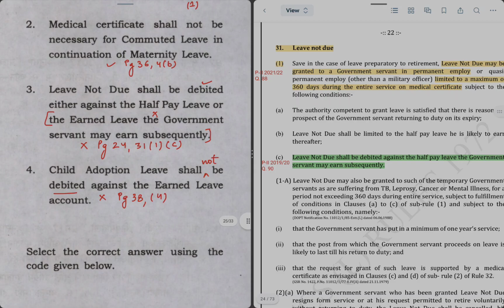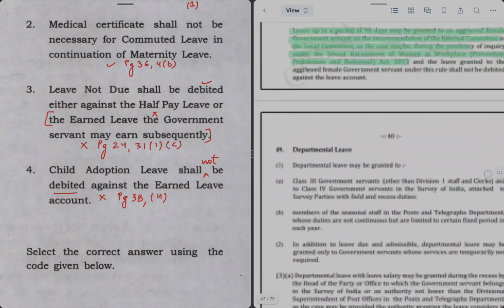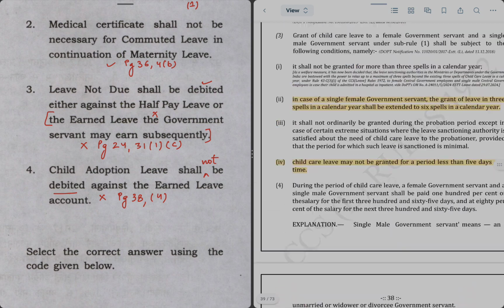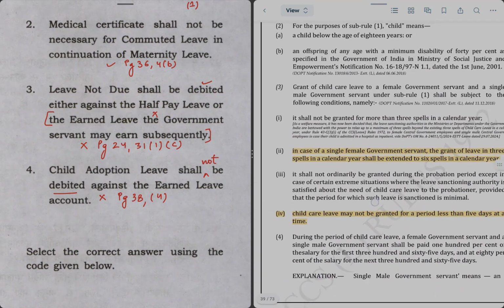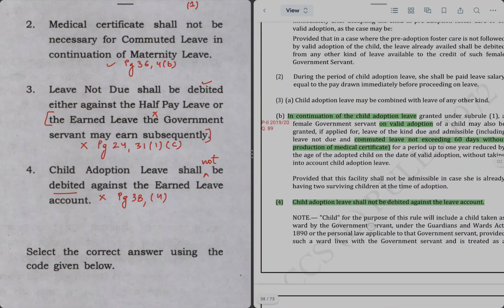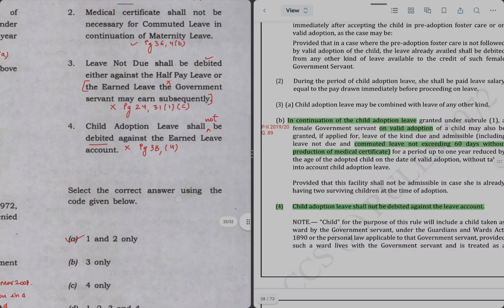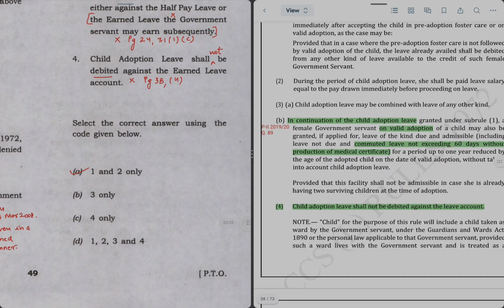Child adoption leave shall not be debited against the earned leave account. So we saw it earlier on page 38, in subpara 4. One second, on page 38 we are here in para 4, it is saying that child adoption leave shall not be debited against the leave account. So this is the right keyword which is missing, so this statement is also wrong. Hence statement 1 and 2 are right only, and correct answer is A, 1 and 2 only.